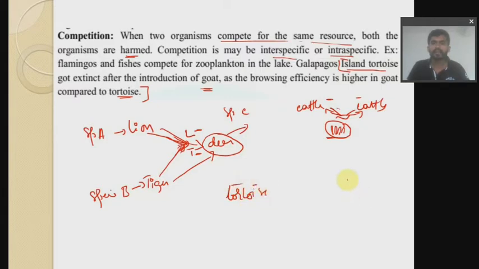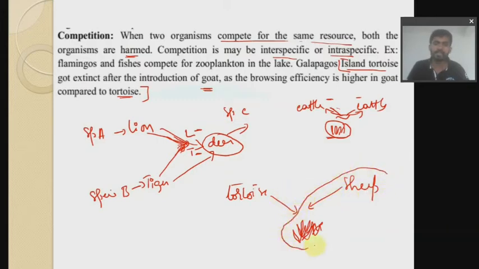We had a tortoise, and the goat is introduced, right? So we have the grass here. So they are fighting for the same resources. As a result, the goat is benefited. But when you compare, they will fight each other for survival, to take the grass.